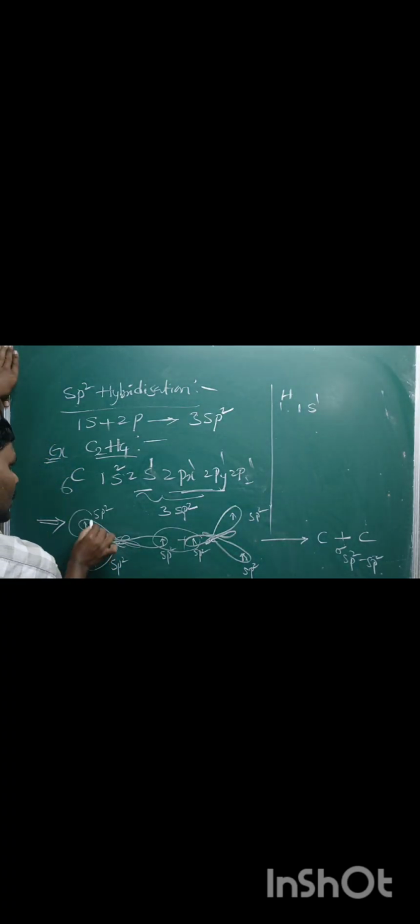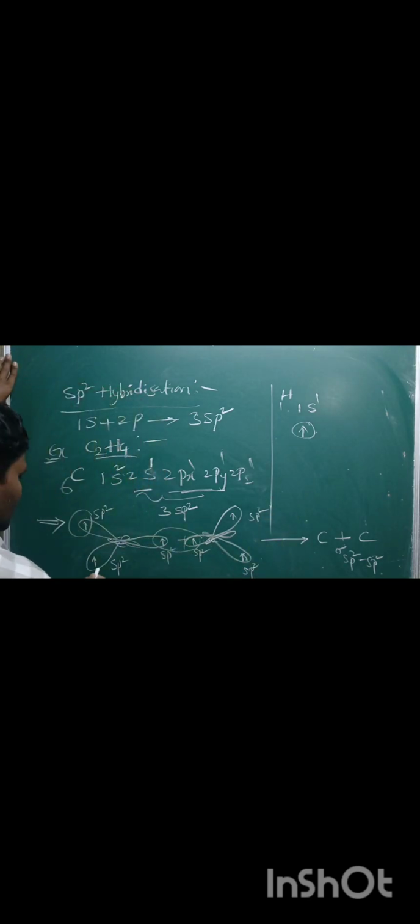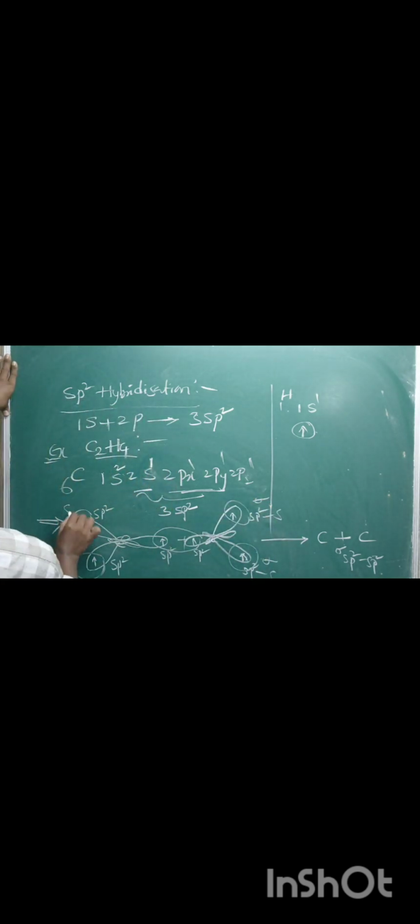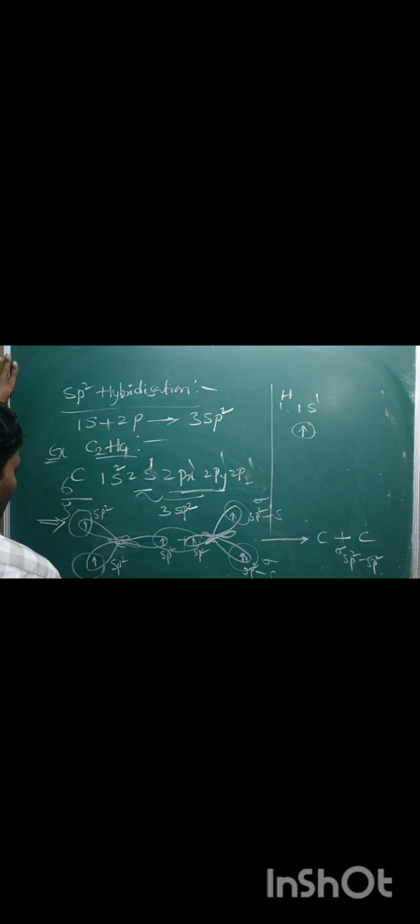If you take the hydrogen atom, its atomic number is 1 and its electronic configuration is 1s1. The four remaining sp2 hybridized orbitals of both the carbon atoms linearly overlap with the 1s atomic orbitals of four hydrogen atoms to form sp2-s sigma bonds. So between carbon and hydrogen, sigma bonds are formed.